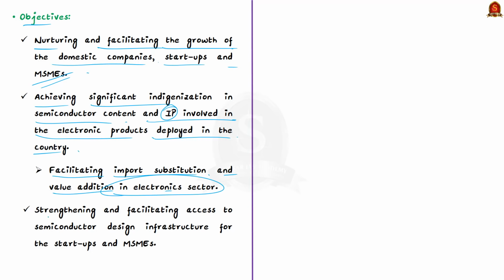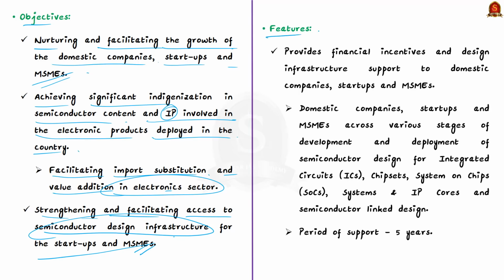Finally, the scheme also aims to strengthen and facilitate the access to semiconductor design infrastructure for the startups and MSME. Now, what are the notable features of the scheme? First, the scheme will provide financial incentives and design infrastructure support to domestic companies, startups and MSMEs.